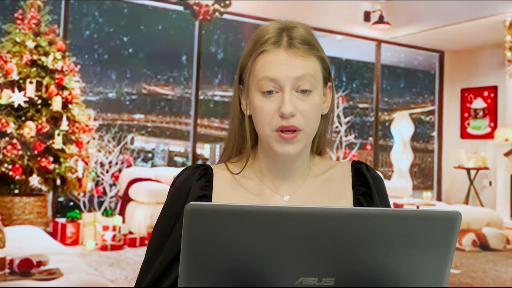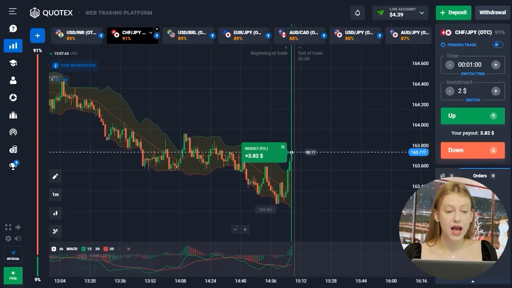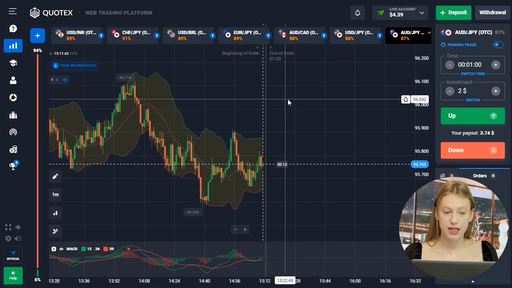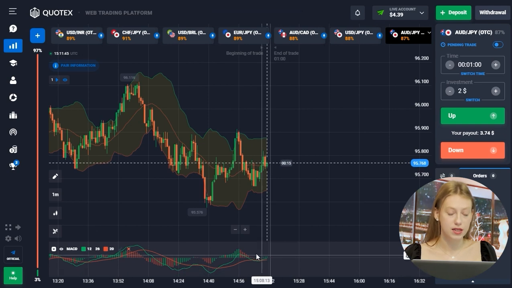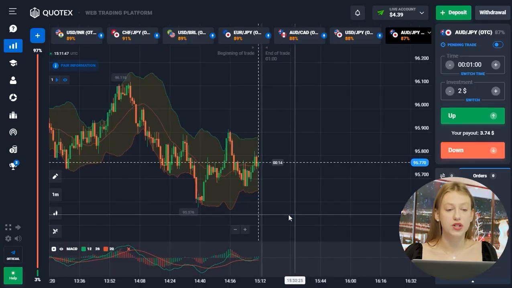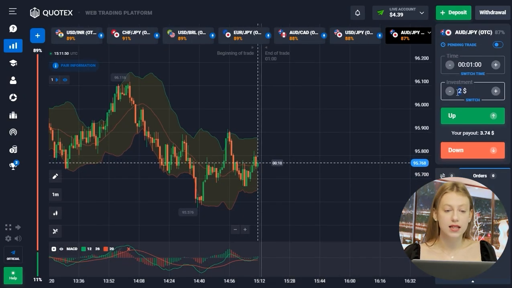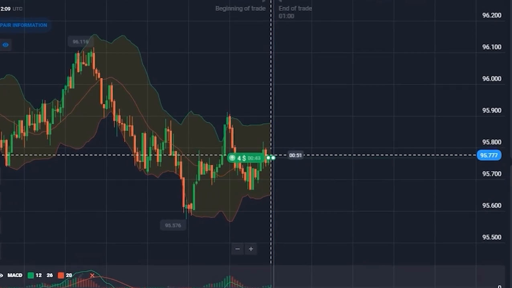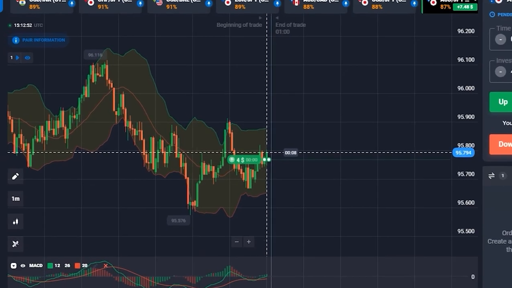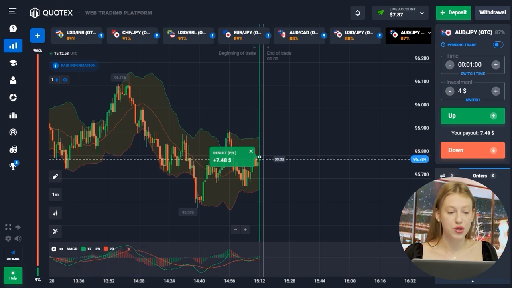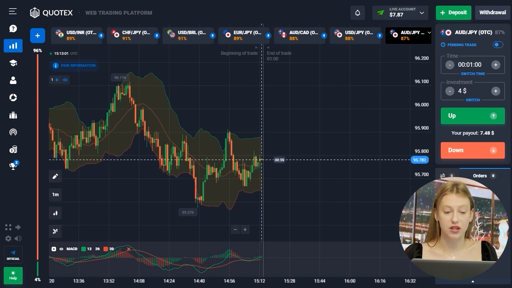This is a great start for me with 2 deals in a row, and I want to check another currency pair. Guys, you can see that today I'm trading using the Bollinger Bands indicator. This means that we can decide to make a deal when the candles are between the lower and upper lines. And I think my decision will be right if I open my deal up right now. Amazing entry points, guys! I think I have a good opportunity to show you today a really profitable trading session. Well, let's move on to another currency pair.